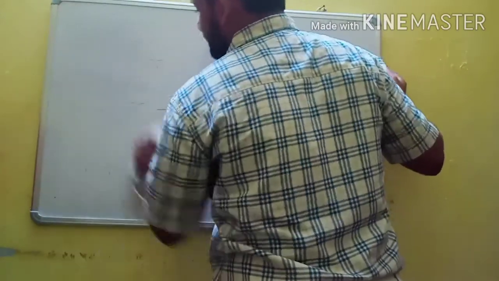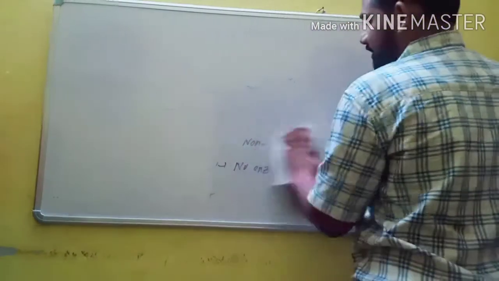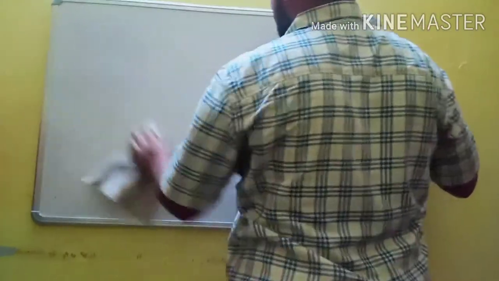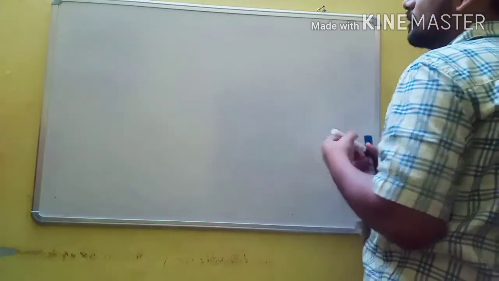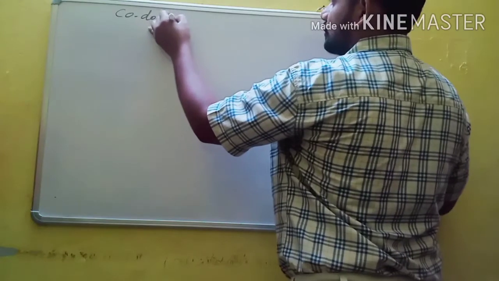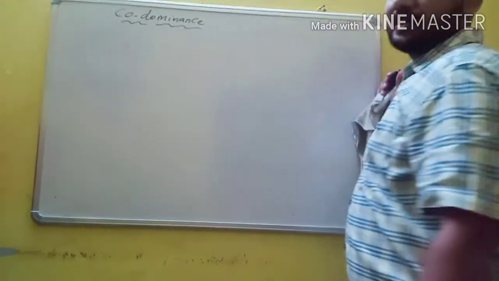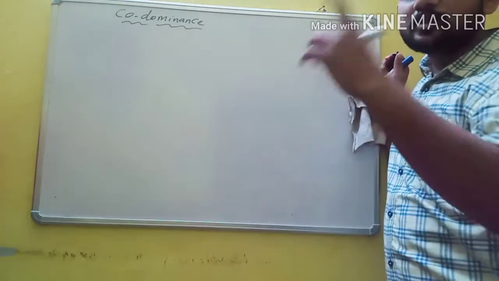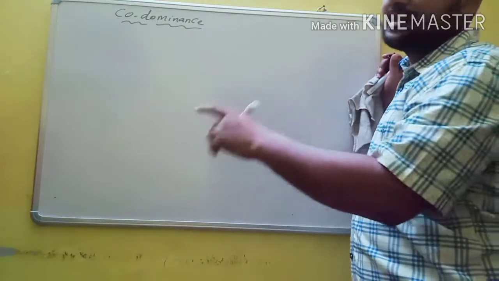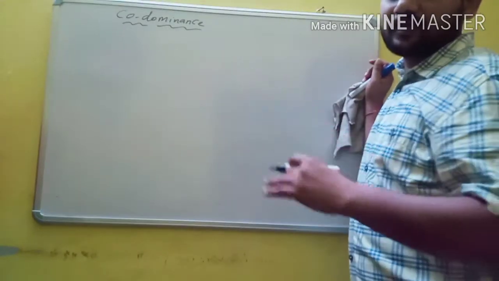The second example, or second exception to the law of dominance, is codominance. So what is codominance? It is a phenomenon in which both parents are affected simultaneously in the F1 generation. In incomplete dominance, both parents are not expressed, they do not appear.